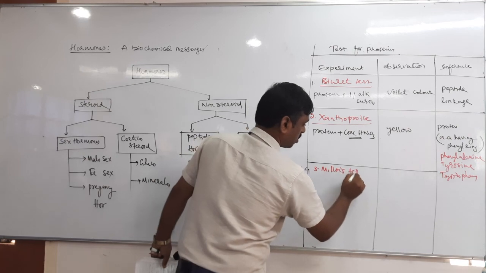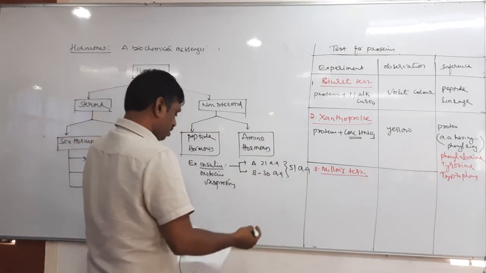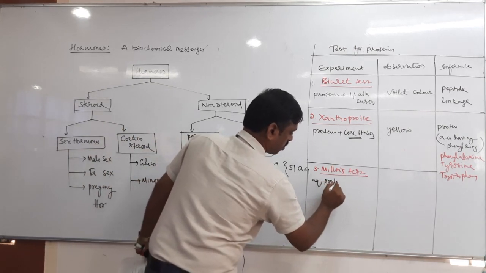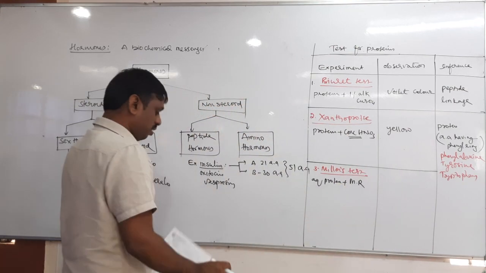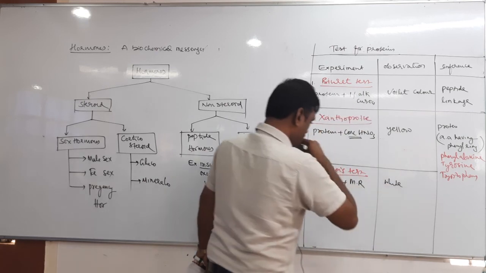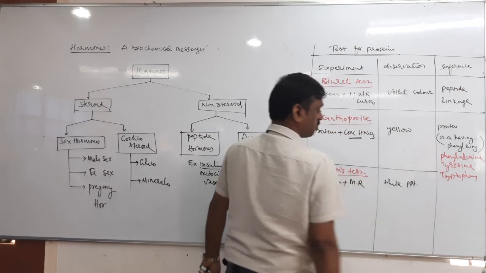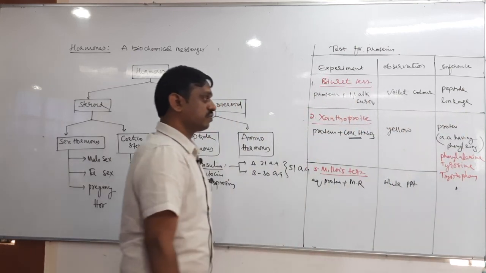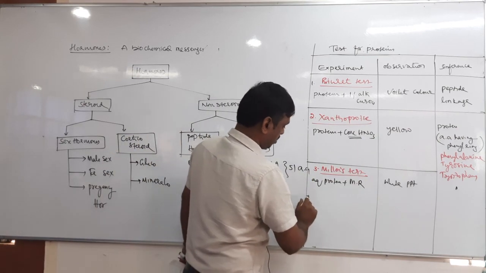In Millon's test, aqueous protein plus Millon's reagent is added, and it immediately gives a white precipitate. This also confirms protein having an alpha amino acid with a phenyl ring.